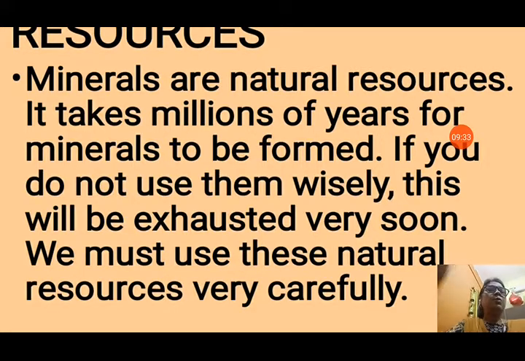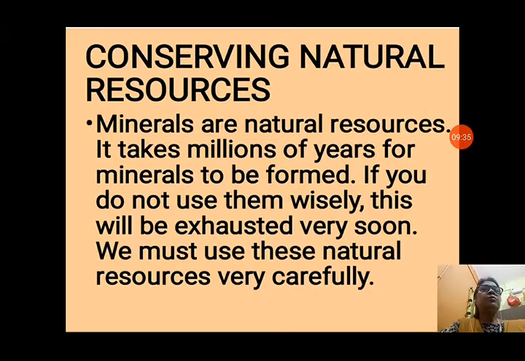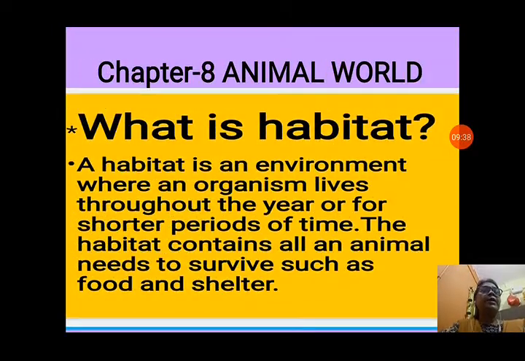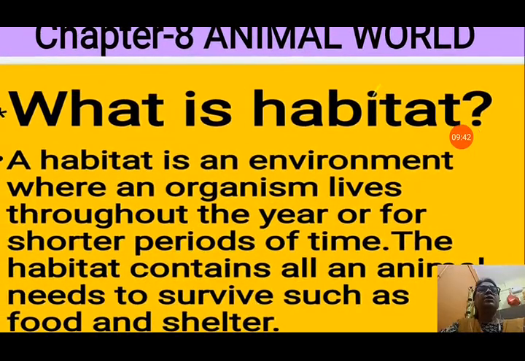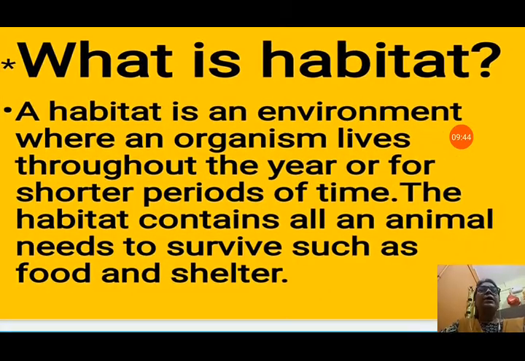Now next we will see some other chapter revision. The first, chapter 8, is: what is a habitat? So let us see what a habitat is. A habitat is an environment where an organism lives throughout the year or for shorter periods of time. The habitat contains all an animal needs to survive, such as food and shelter.